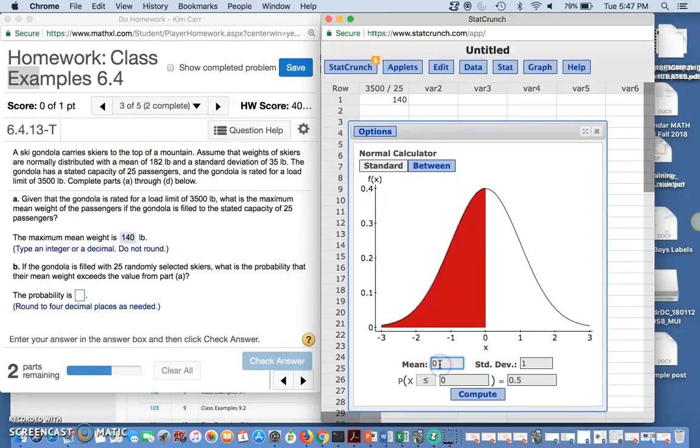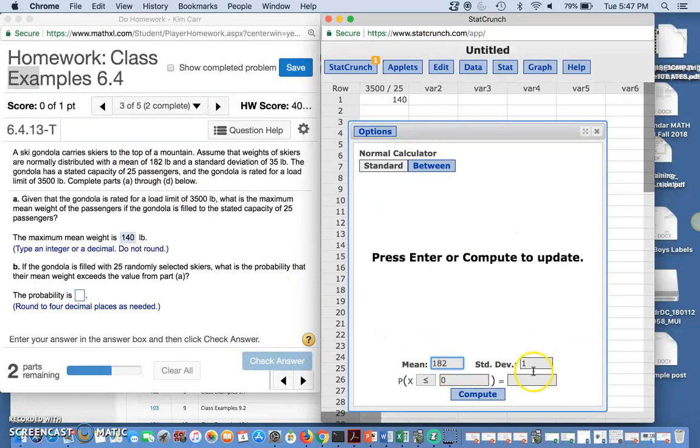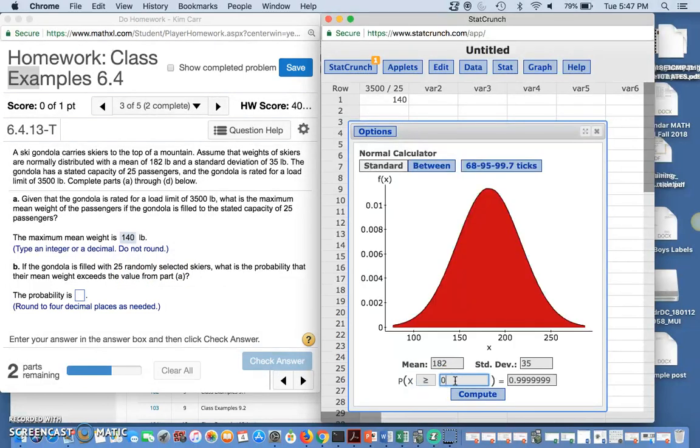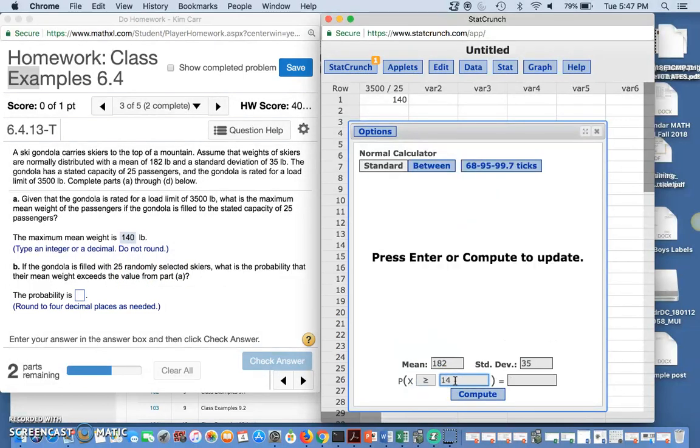That's what's going to go in here, 182, and the standard deviation was 35. We are selecting 25, so we'll make that adjustment in just a second. It asks the probability that the mean weight exceeds the part A value, so exceeds means greater than, and that would be 140.